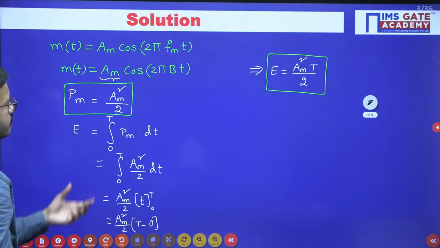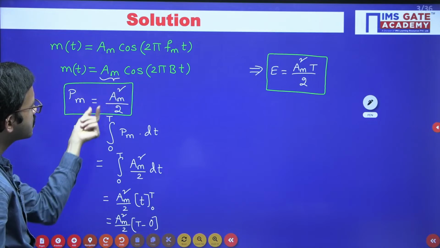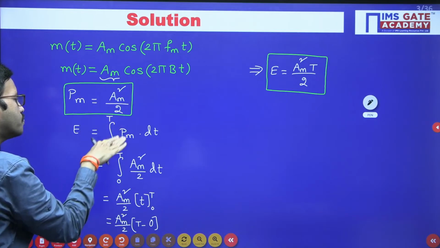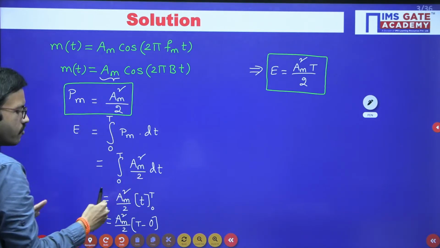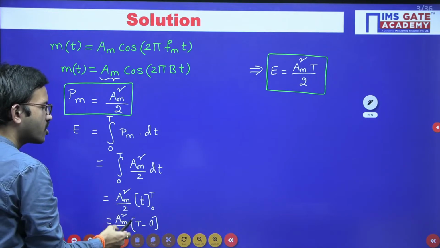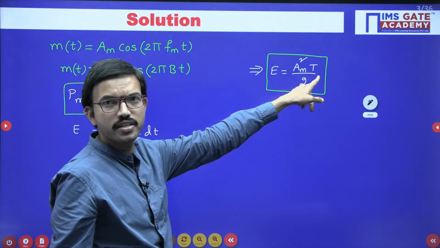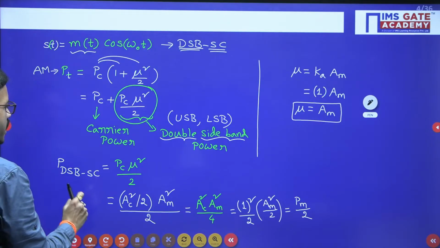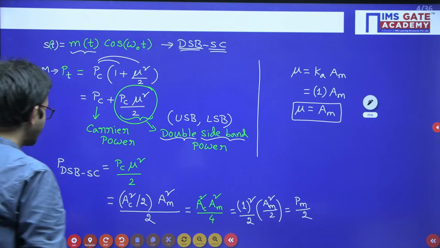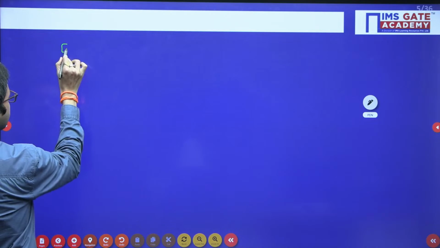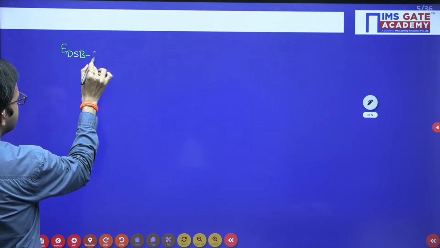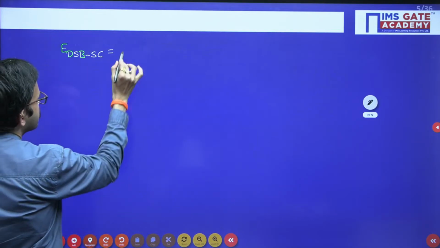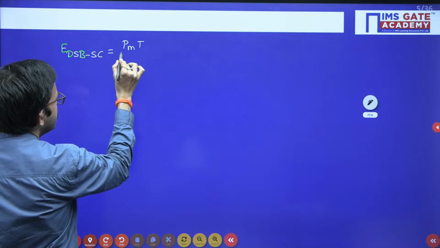Now just carefully observe. Earlier, for this particular message signal, the power is Pm, and since it is constant, when you perform the integration of a constant, whatever that constant is gets multiplied by the time period, right? With this understanding, you can directly write the energy of the DSBSC signal, which is nothing but Pm by 2 into T, or Pm into T divided by 2.